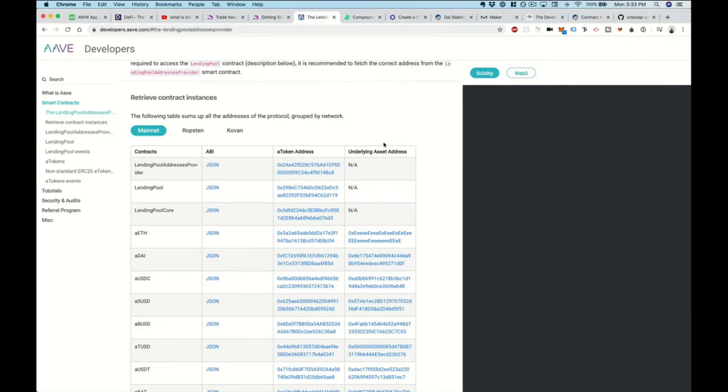So what are these? Flash loans are basically a way to borrow funds on Ethereum with zero money down. Think about trying to borrow money for a house in the traditional financial system. You would have to put down collateral, the house in this case. You have to put down some sort of deposit. Let's say you put 20% down to buy the house, and then basically you have collateral, which would be the house itself and also your down payment. So if you didn't pay it back, then the bank could repossess your house.